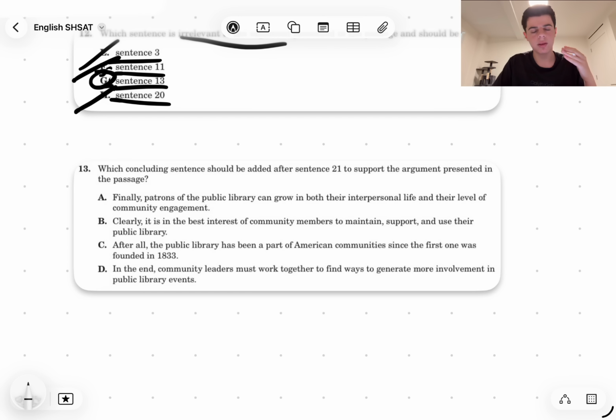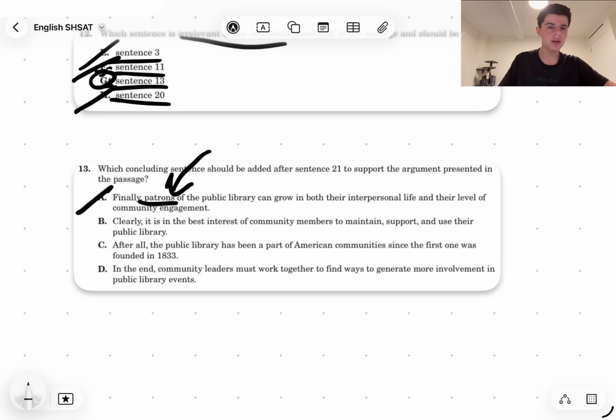The last sentence of a paragraph of an essay is always going to be a broad ending. It's not going to say "in conclusion," and it's not exactly a summary, but it's ending it off nicely. And A is providing a very specific part of the argument. It's only talking about patrons, which were only briefly mentioned. It's not referring to the overall argument. You want a sentence that touches on everything and ends it off, and this is not doing that.